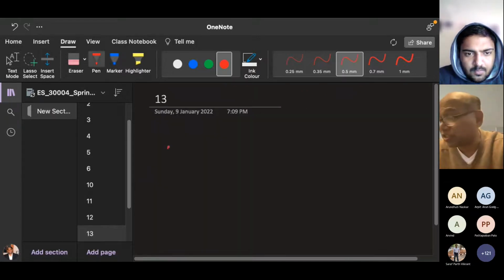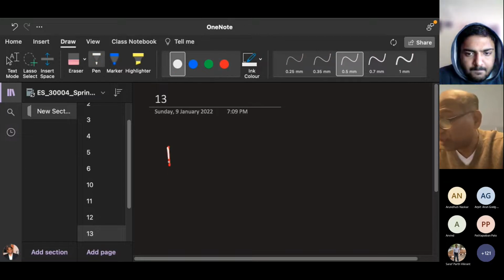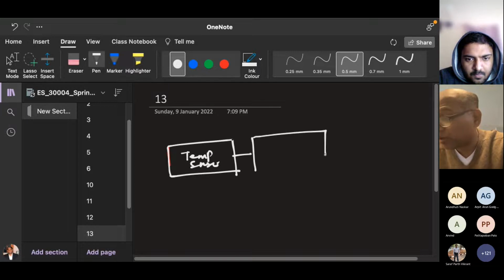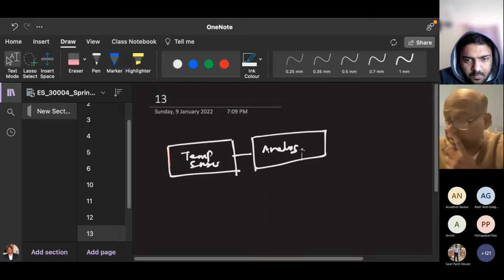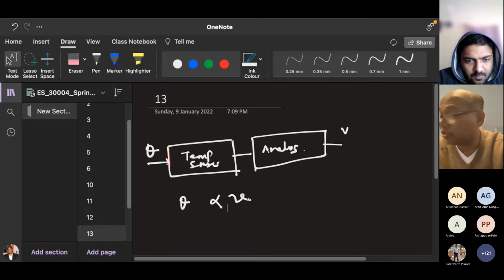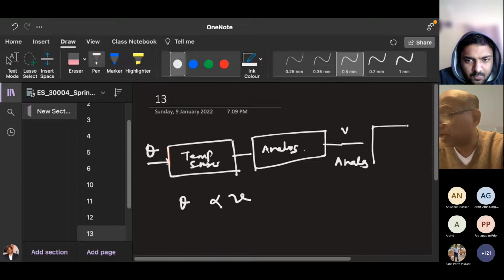So first is the temperature sensor. The problem is to measure the room temperature and send it to your cell phone. Then there is analog hardware like op-amps, etc. This much you do as homework. This is homework number 1. So you get a voltage here. This is the temperature theta, and you get a voltage. Temperature theta is proportional to the voltage, right? This voltage is analog, so it is converted to digital by the A to D converter, ADC.